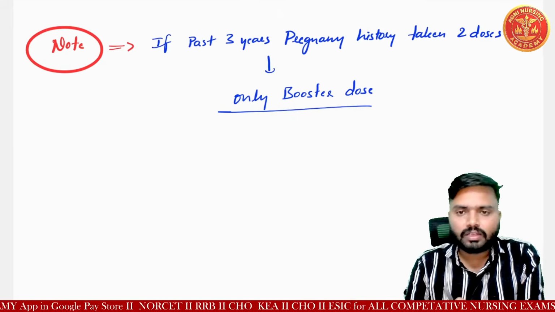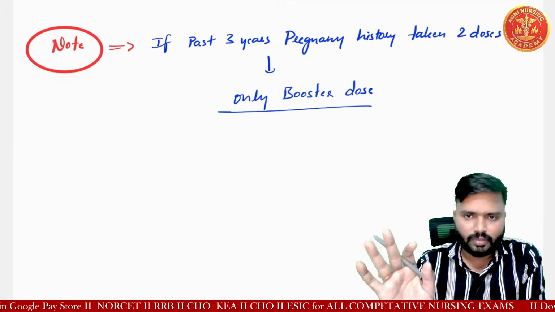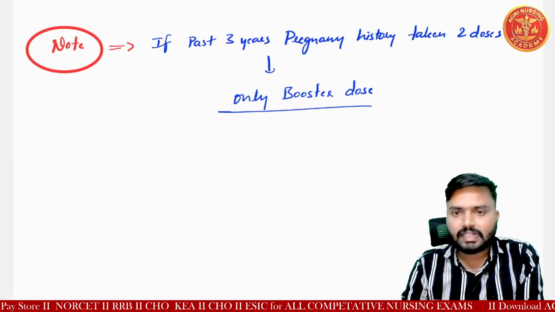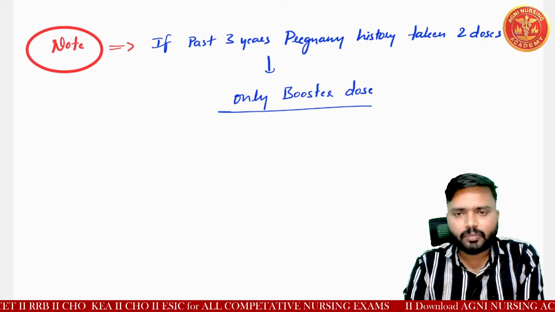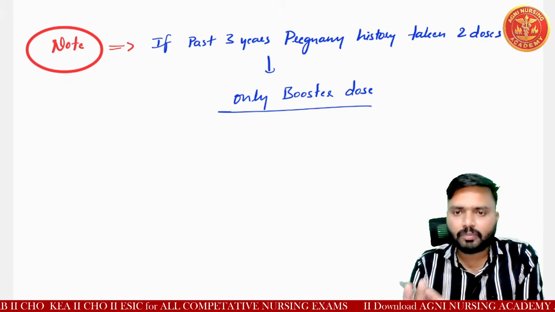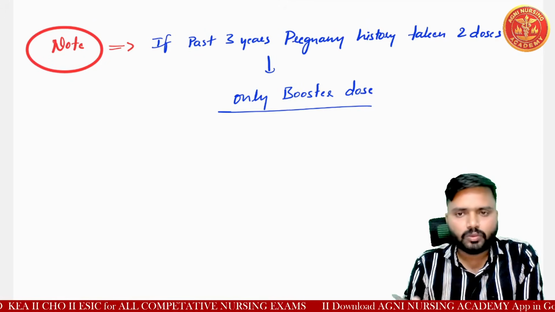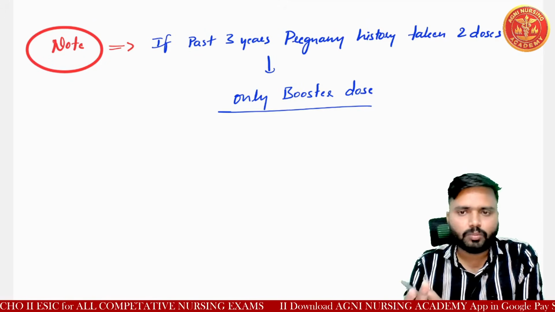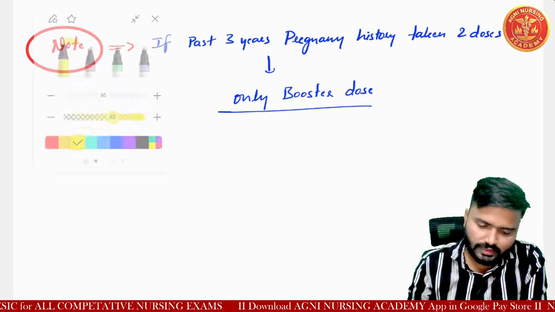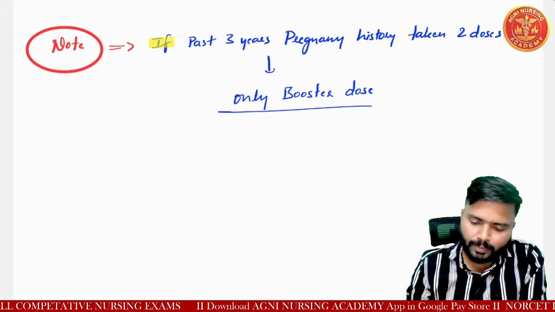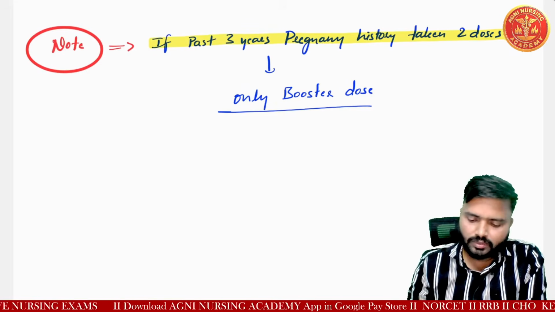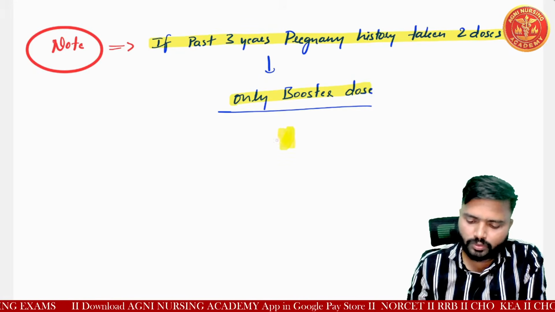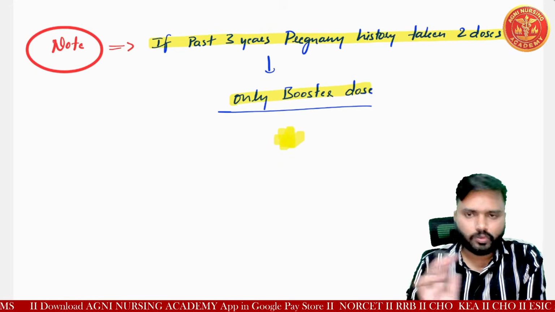And I have told that if it is the first pregnancy. If it is the second pregnancy, and the gap between the first and second pregnancy is within 3 years, then no need to give the full doses, only a booster dose. If the past pregnancy history within 3 years had 2 doses, then we need to give only one booster dose.